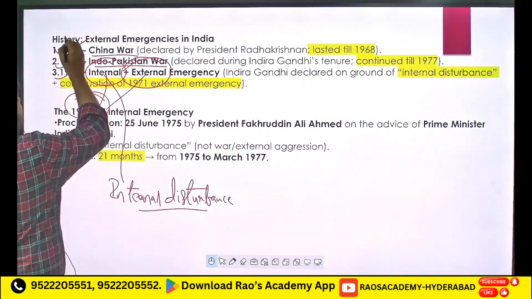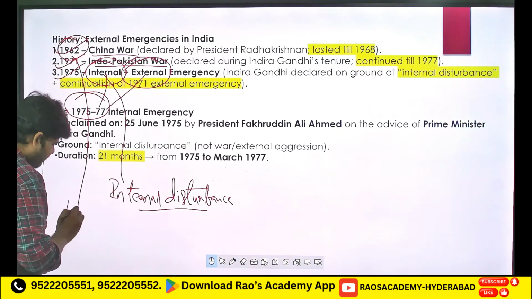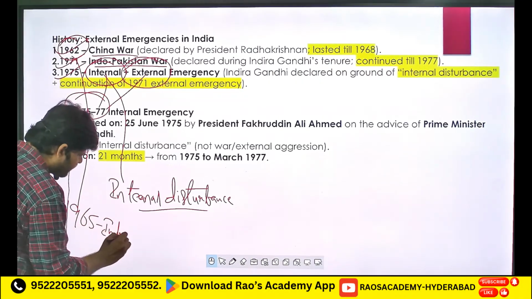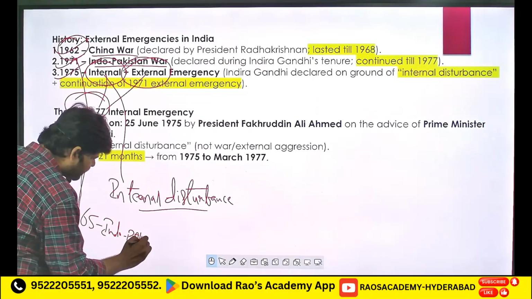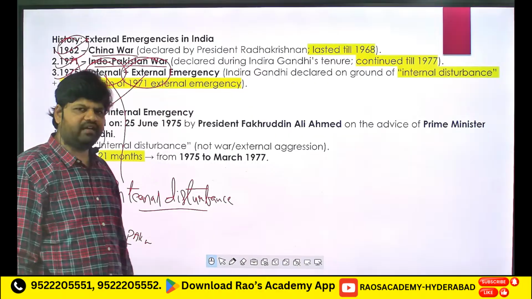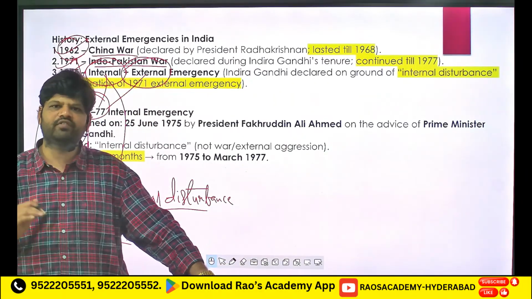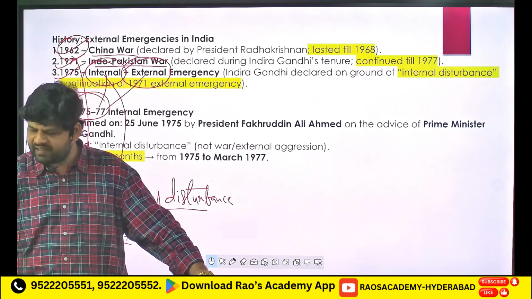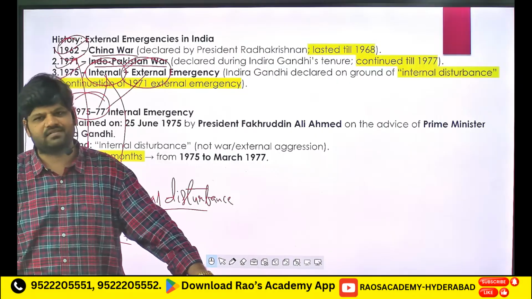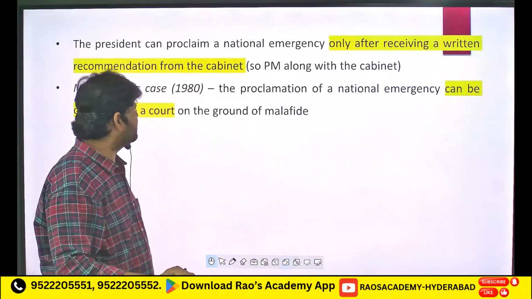And I told you that the 1962 China war happened, and then in 1965 the Indo-Pakistan war happened. There are two reasons why we fought against Pakistan. In 1965 it was because of the Kashmir issue, and in 1971 we fought to liberate Bangladesh from West Pakistan. So basically these are the scenarios why national emergencies happened.